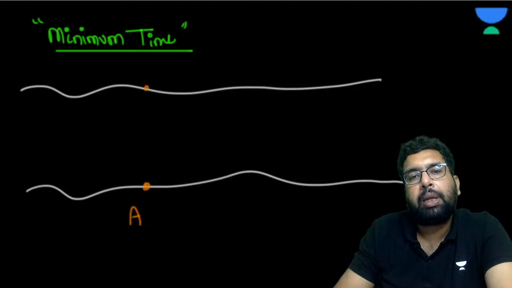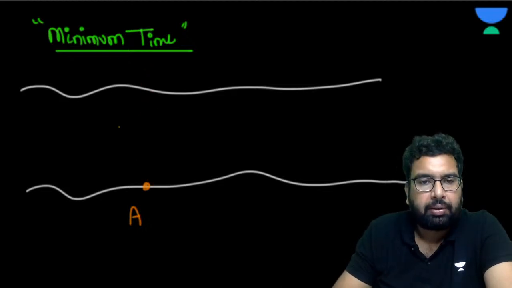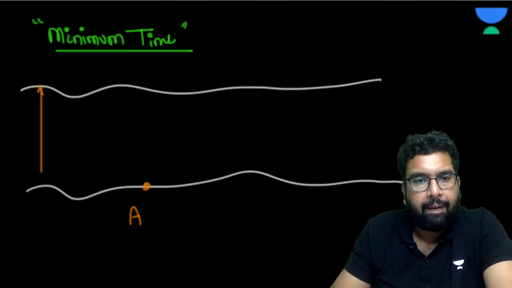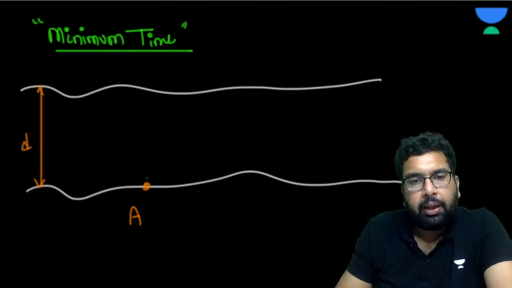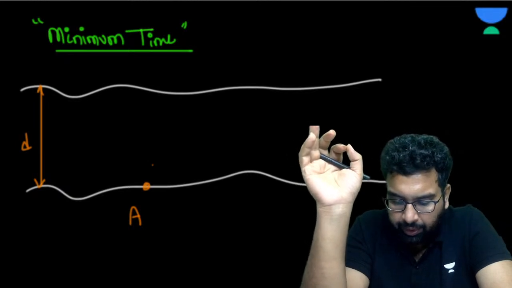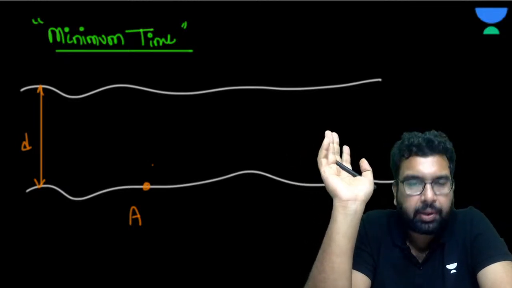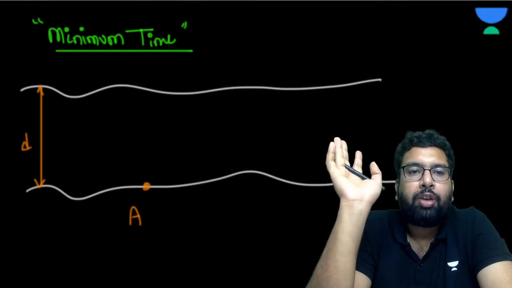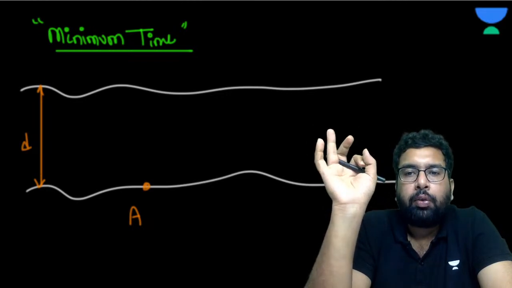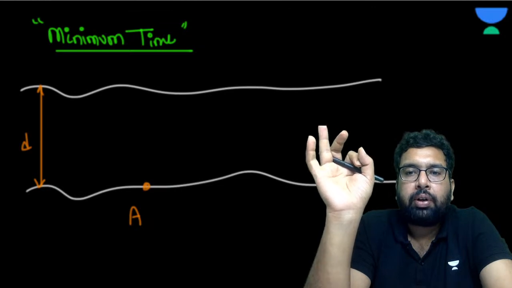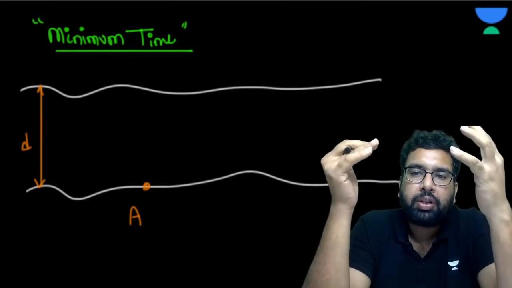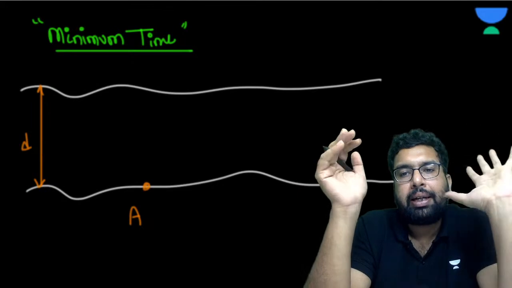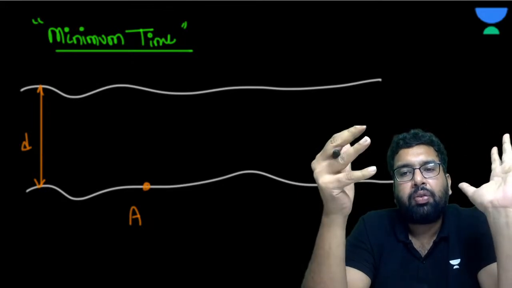This is your point B. So he wants to cross. Let's suppose this is D. Now please understand this, very simple. When he wants to cross this river, basically he has to cover this distance, that is the width of the river.